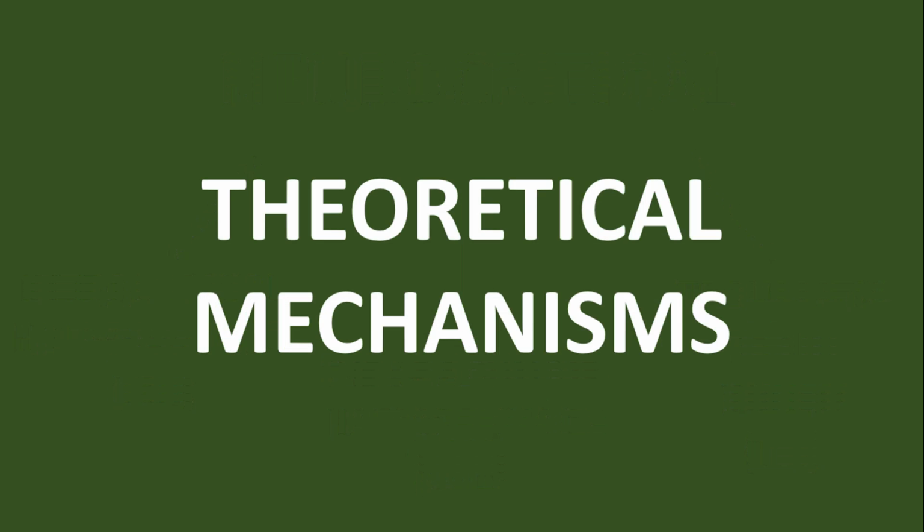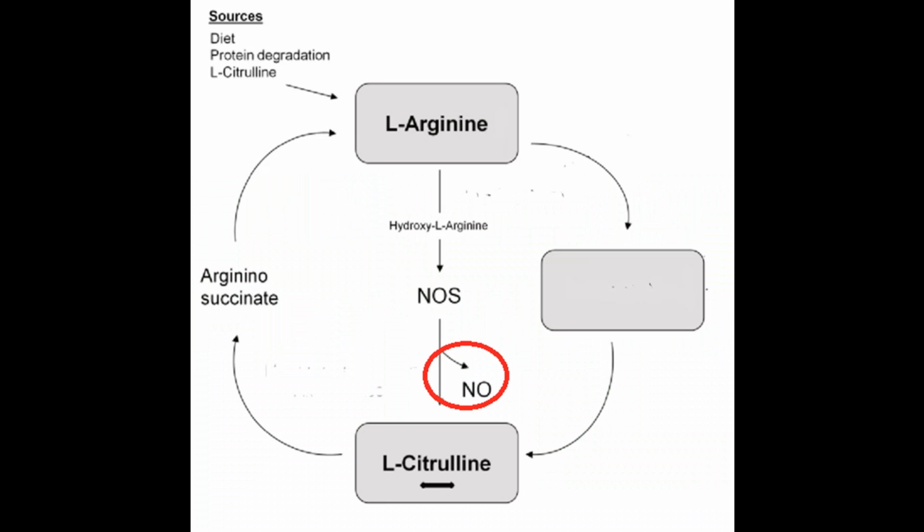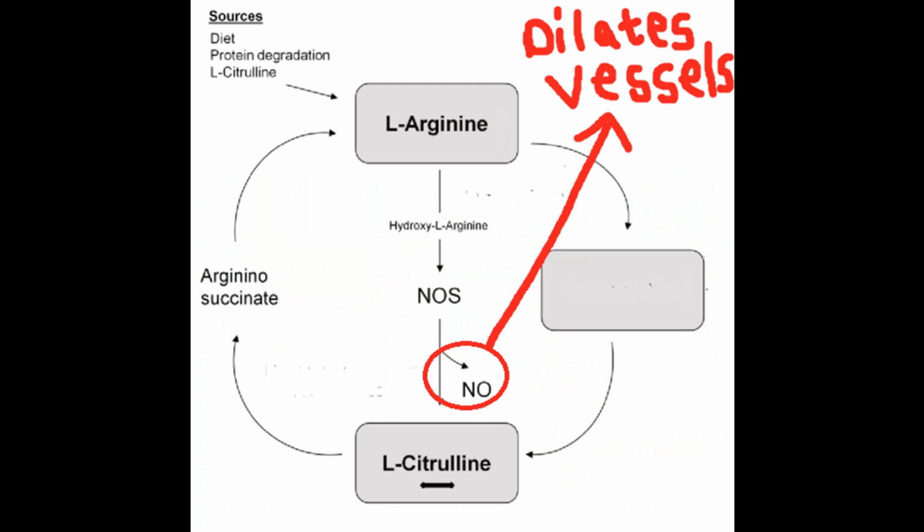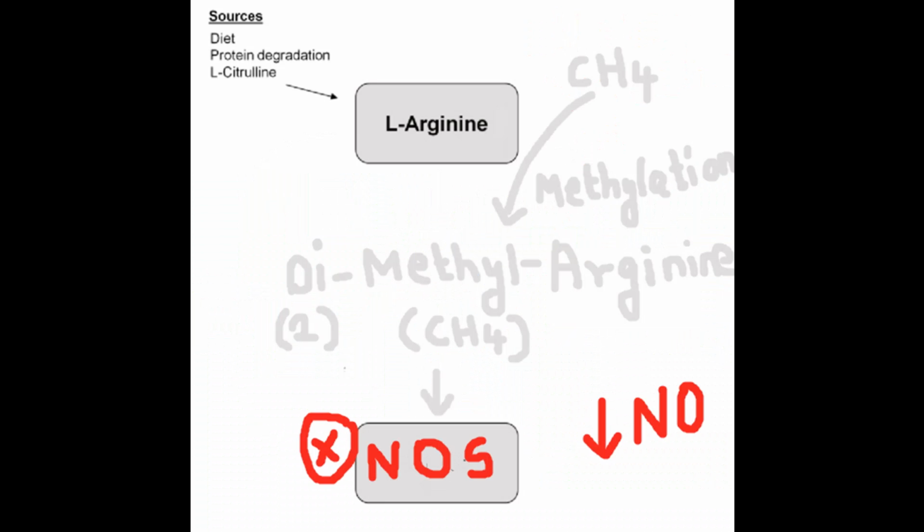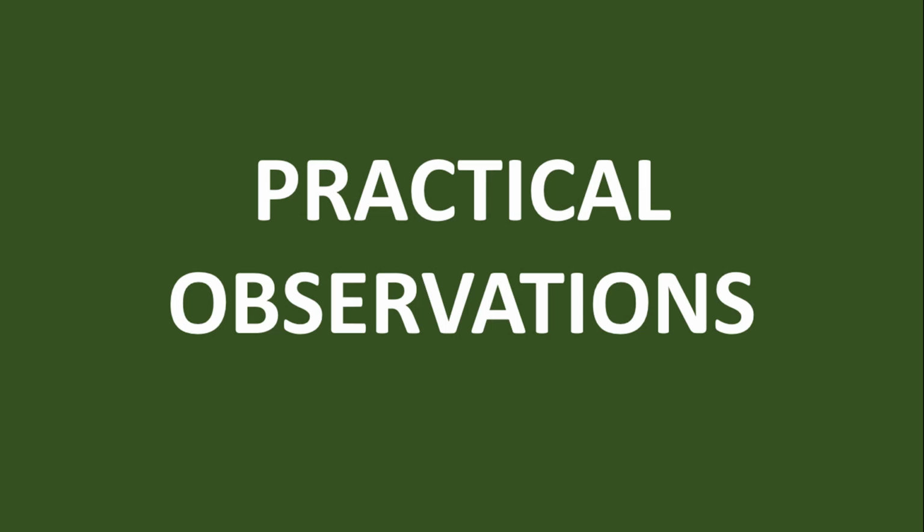Arginine, a nitrogen-rich amino acid, is a substrate for nitric oxide, and nitric oxide is responsible for local vascular autoregulation in the vessels of our body. This production reaction is mediated by nitric oxide synthase. Additionally, arginine can be methylated to dimethylarginine, DMA, which has inhibitory effects on nitric oxide synthase.